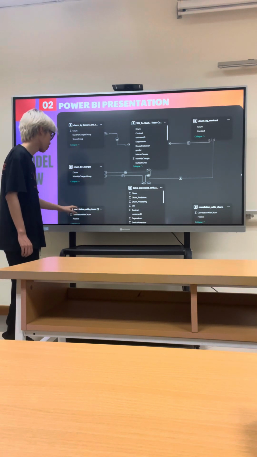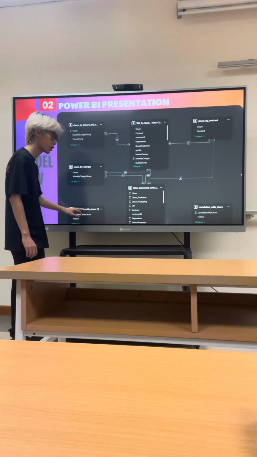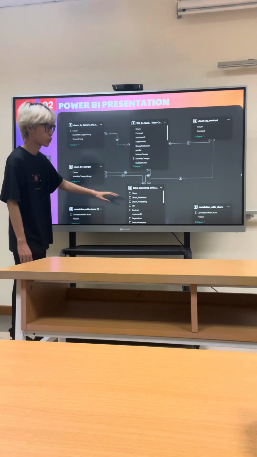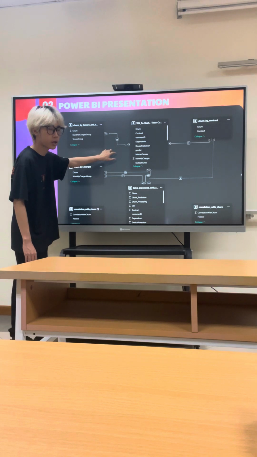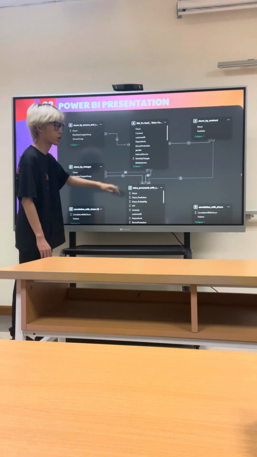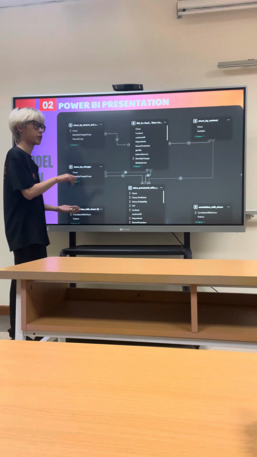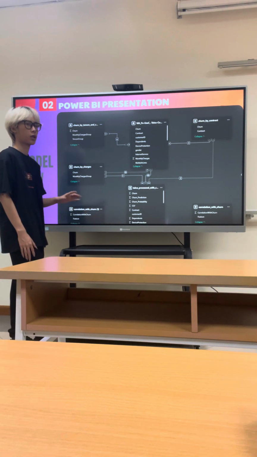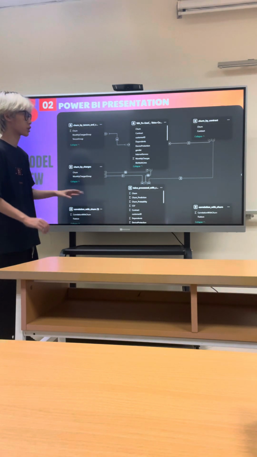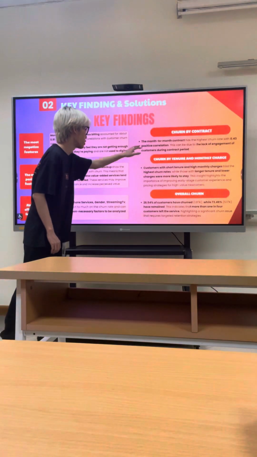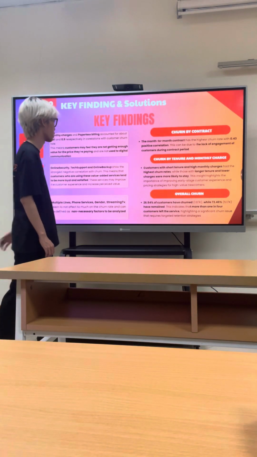In this version, for the churn rate, I have two tables, but I didn't connect them to the main table because I divided them as independent tables, and they have no correlations with these two cases.